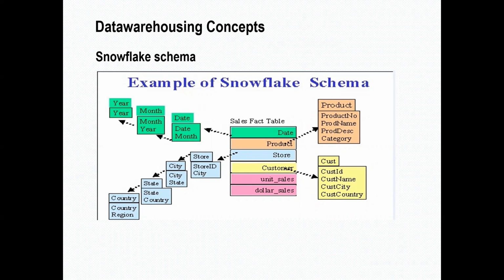The dimension tables have been subcategorized into one or more dimension tables. The time dimension, for example, has been separated into 2 to 3 dimension tables. So that is the Snowflake schema.